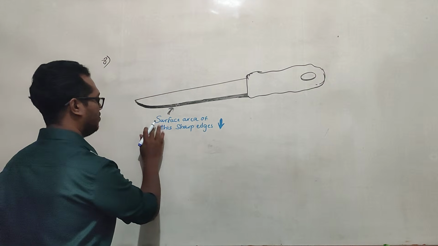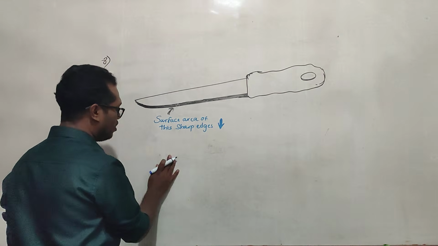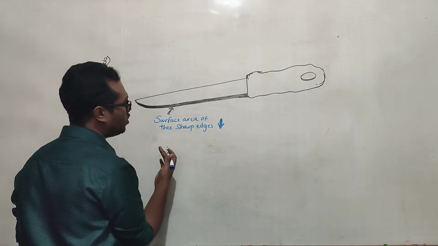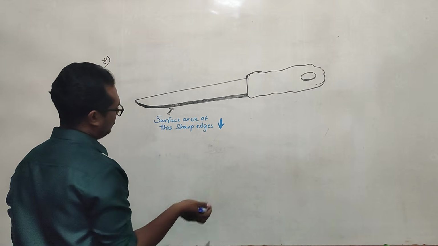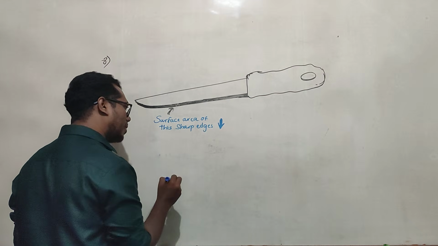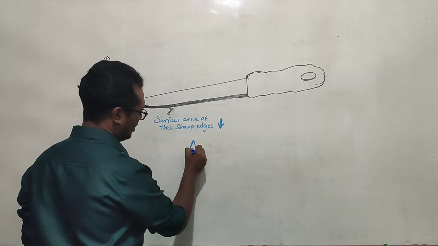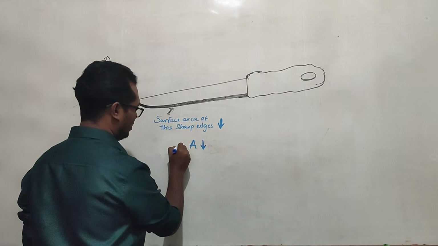So the surface area of the sharp edge reduces. So we know that by using this knife, we are going to apply a force on any vegetable or bread or anything. Now we know the surface area is reduced.